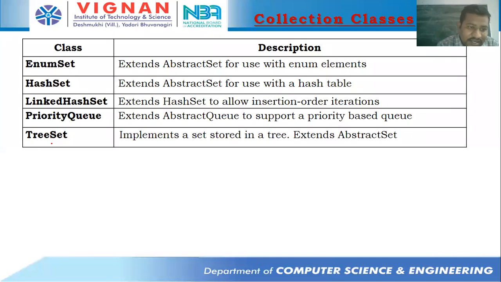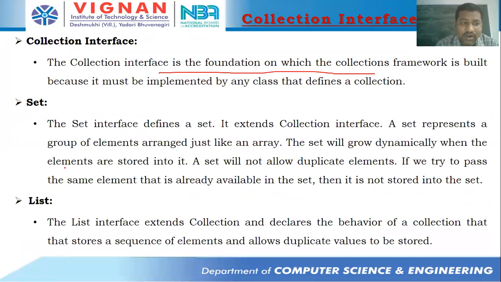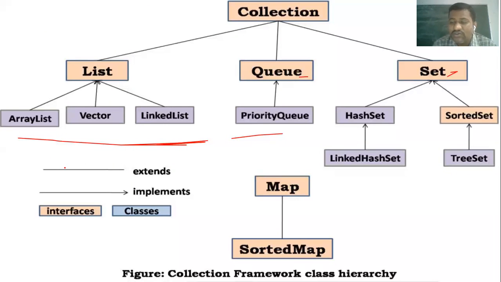If you find the word Set at the end of a class name, then it is implemented by the Set interface. If you find the word Queue at the end of the class name, then it is implemented by the Queue interface. And if you find the word List at the end of any class name, then it is implemented by the List interface. You need to remember the differences between List, Set, Queue, and Map. These interfaces are going to be the base. The Collection interface just says that it's going to be a collection of elements, and any type of elements we can combine into a collection.